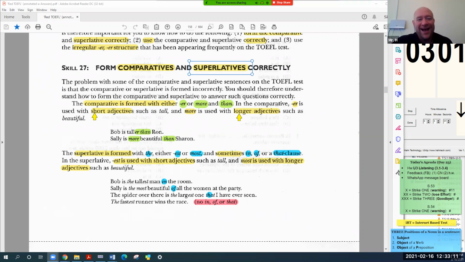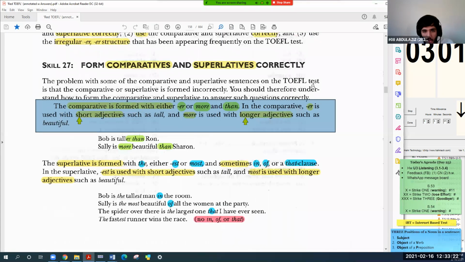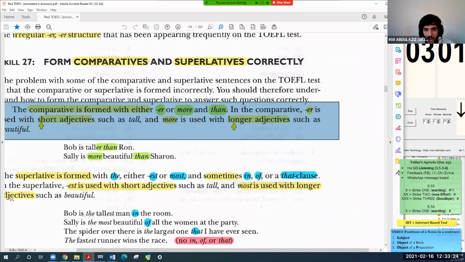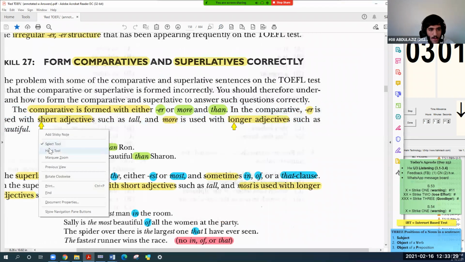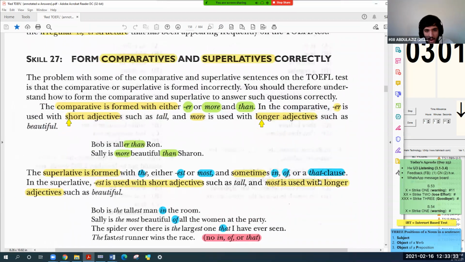Now let's see here. I want you to read, Abdulaziz. The comparative is formed with either er or more and than. In the comparative, er is used with short adjectives such as tall, and more is used with longer adjectives such as beautiful.